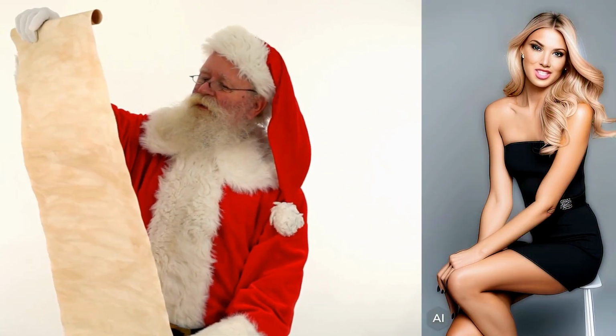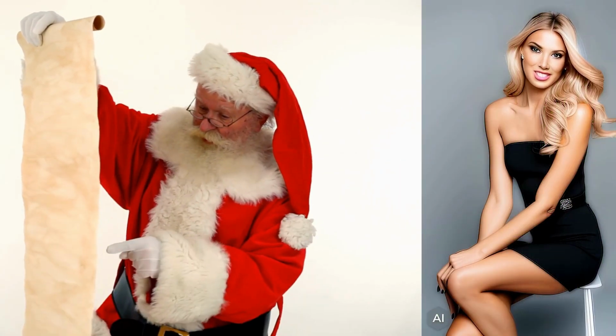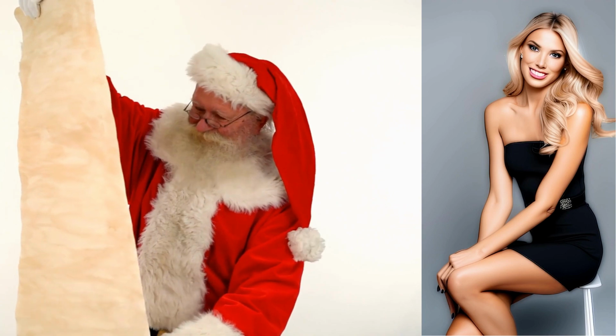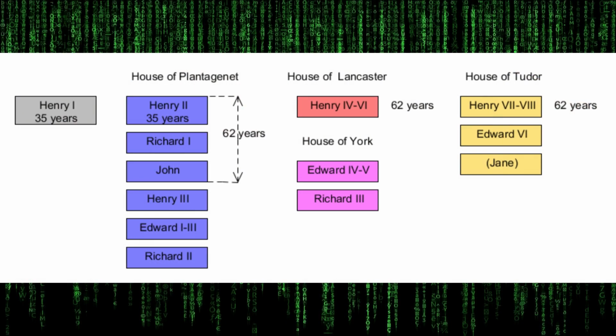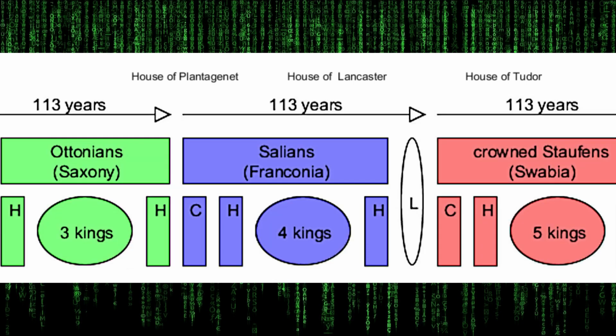Further analysis of the kings' names, the reigns and the dynasties reveals another system. Thus, the first 2 kings named Henry each have an identical reign of 35 years. Three of the four dynasties after 1154, after the Norman period, each begin with a King Henry. We can observe the same phenomenon in Germany. The three great dynasties of the Middle Ages, the Ottonians, the Salians and the Hohenstaufen, also each begin their reigns with a king named Henry.